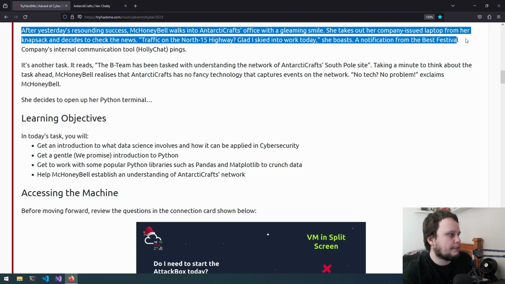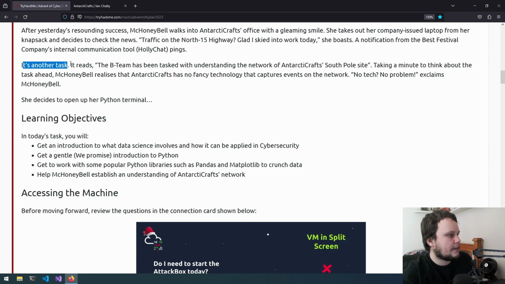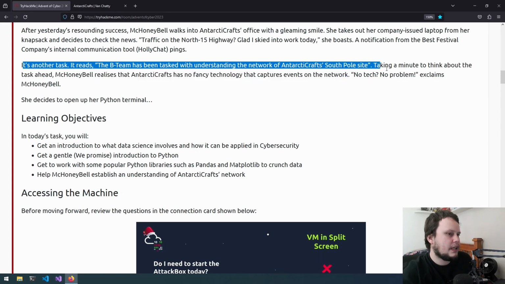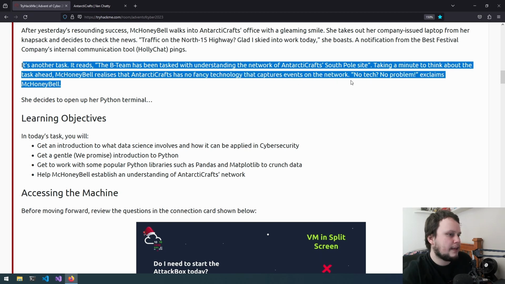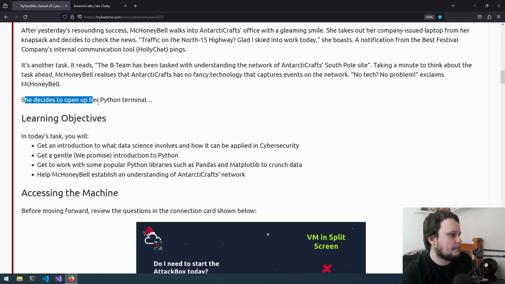A notification from the Best Festival Company's internal communications tool, HollyChat, pings. It's another task. It reads, the B team has been tasked with understanding the network of Antarcticraft's South Pole site. Taking a moment to think about the task ahead, Mikani Bell realizes that Antarcticraft has no fancy technology that captures events on the network. "No tech, no problem," exclaims Mikani Bell. She decides to open up her Python terminal.